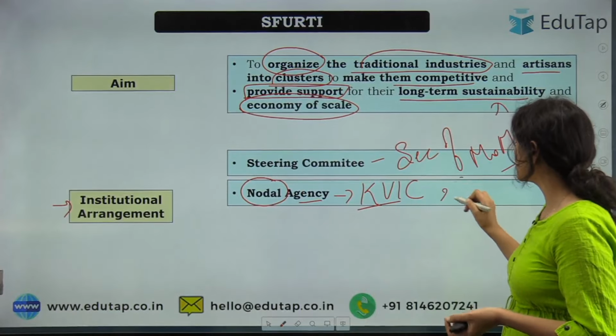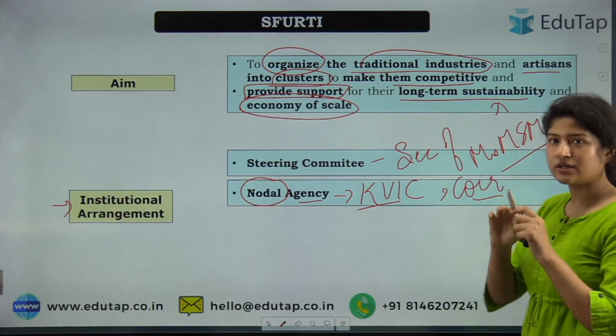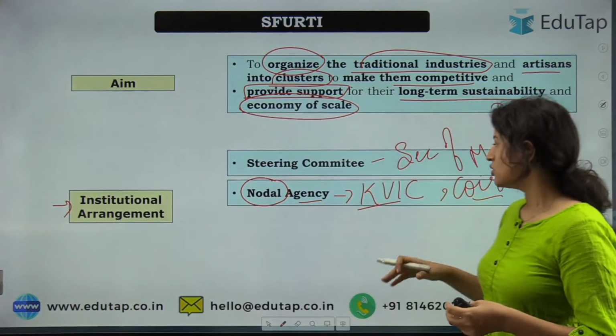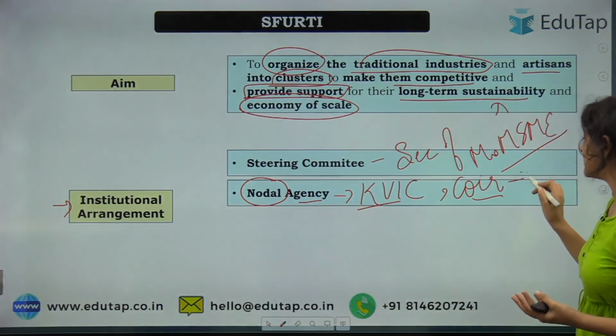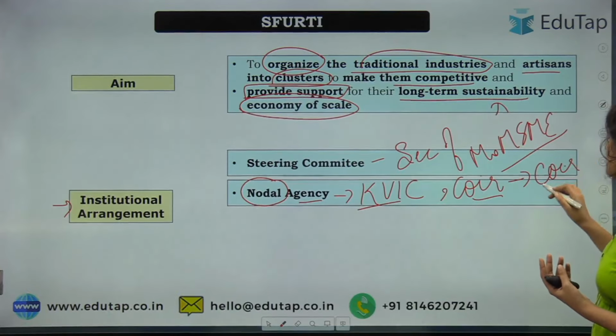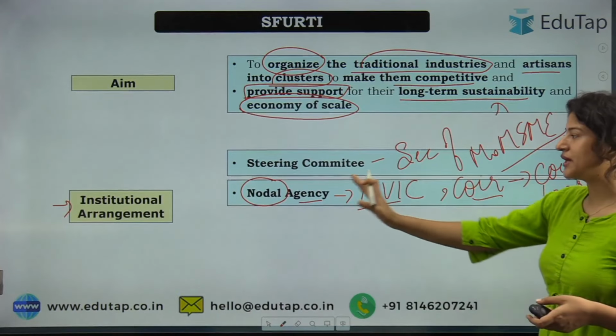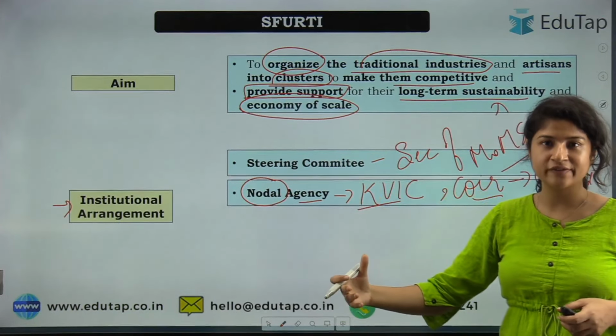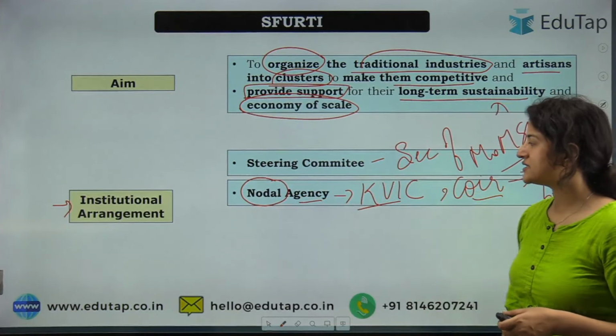If something is made out of coir, what is coir? The outer fiber portion of a coconut, that is coir. So of course the Coir Board will take care of that. I hope you get an idea of the nodal agency. There is no specific one, but depending on which industry we are targeting, the corresponding nodal agency will work.